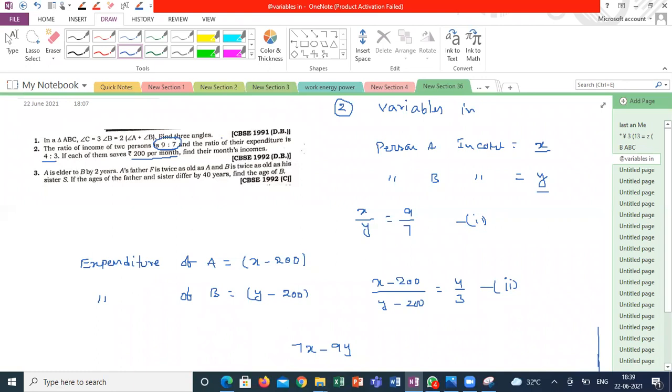What is the meaning of expenditure? Total income minus savings only. Yes, sir. So income is x, savings is 200 in both cases. So x minus 200 is the expenditure of A, y minus 200 is the expenditure of B. So that ratio is 4/3, correct? Yes, sir, I got it. So 7x minus 9y is equal to 0 is my first equation.